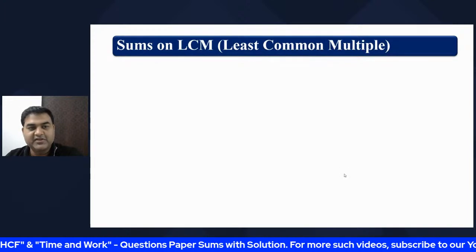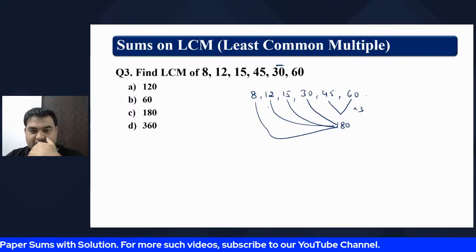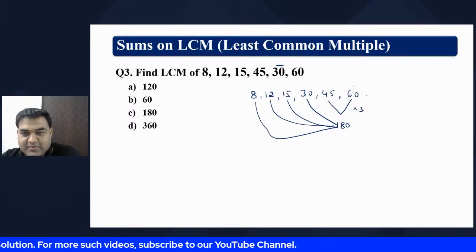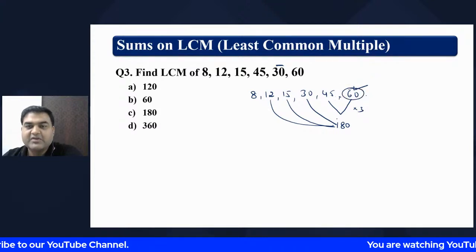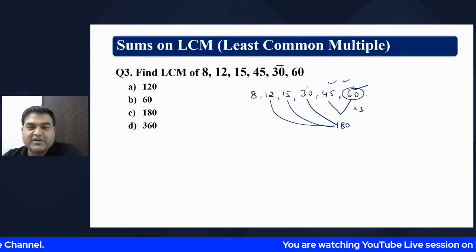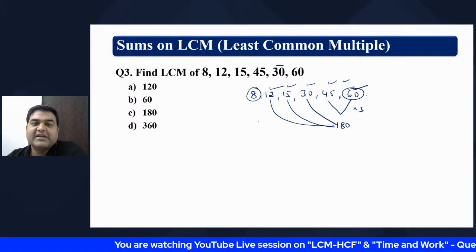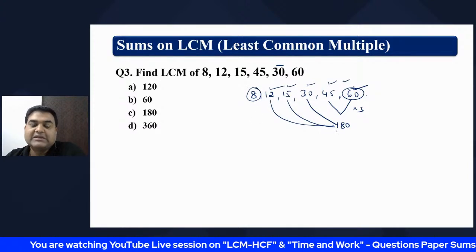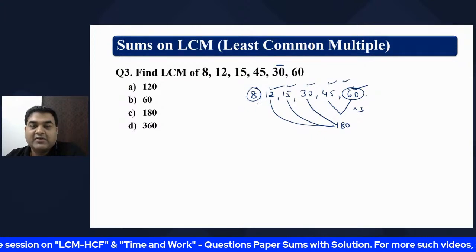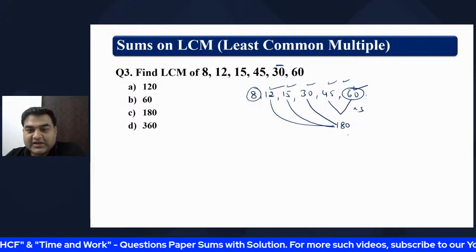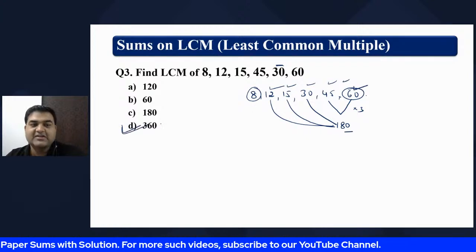Okay, if you see the last question, 180 was not given. Why? Because 180 is divisible by 60, 45, 30, 15, and 12. However, 180 cannot be divided by 8. It does not come in the table, because 80 comes, 100 does not come, isn't it? So that is why 360 is the right answer.